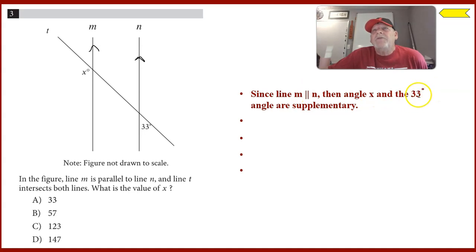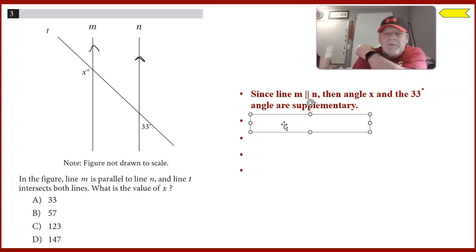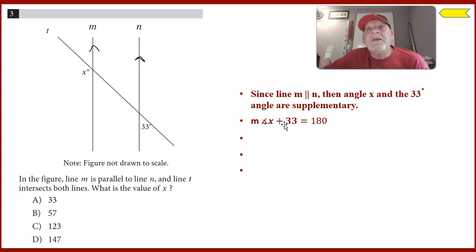Angle X and angle 33 are called supplementary because they are the same side exterior angles, which will be supplementary. Something that you learned in geometry class. So if two angles are supplementary, that means their sum is 180 degrees. So the measure of angle X plus 33 degrees is going to equal 180. So this angle plus this angle will be 180.